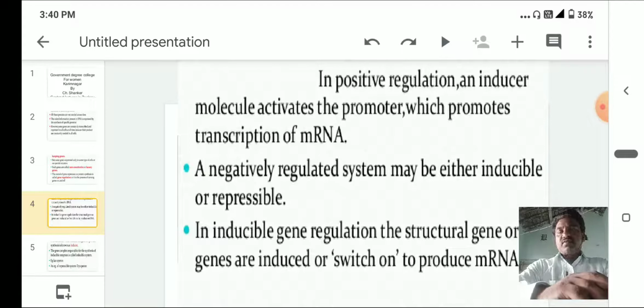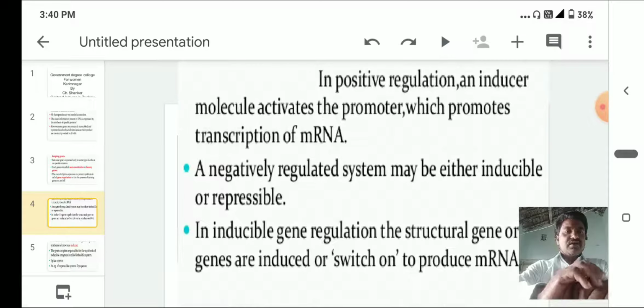This repressor protein attaches to the operator. Whenever the repressor is attached to the operator, the gene is in switch-off condition. Whenever the repressor comes out of the operator, the gene is in switch-on condition, and protein synthesis takes place. So this is about positive and negative gene regulation.